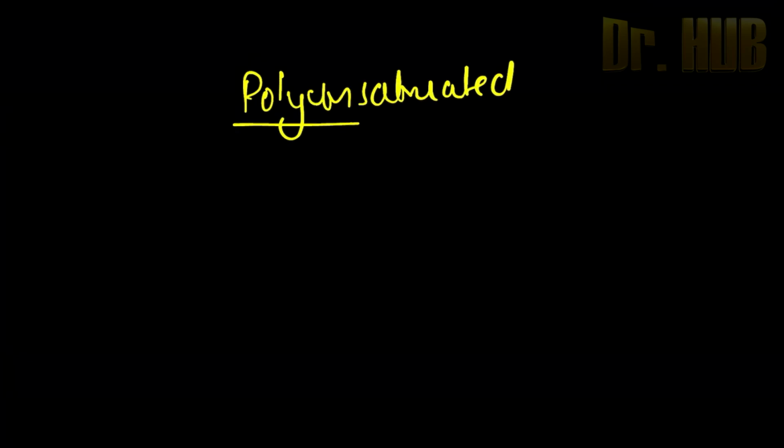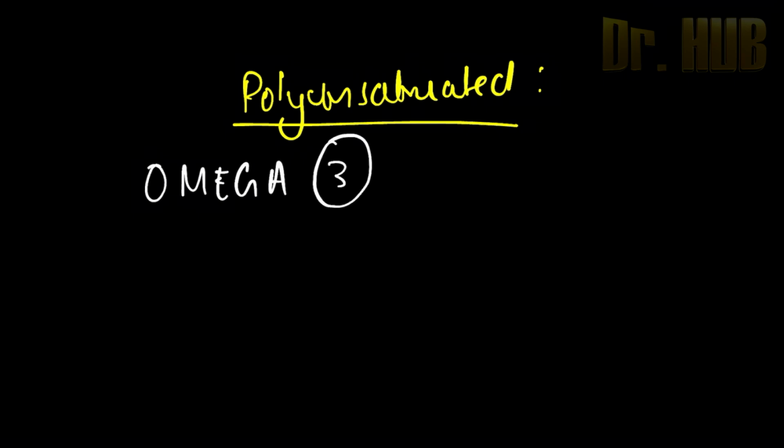Lastly, we will move on to the class of the polyunsaturated. Under the polyunsaturated, there is omega 3 and omega 6. Under this omega 3, it includes the eicosapentaenoic acid.